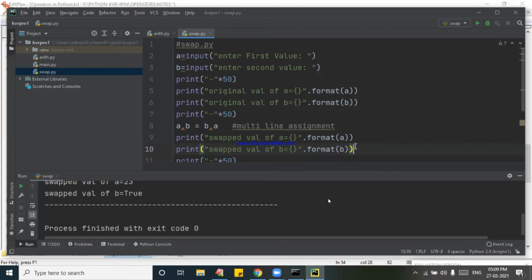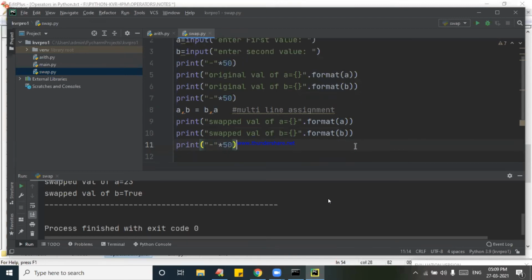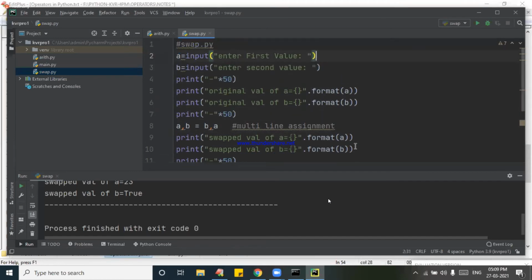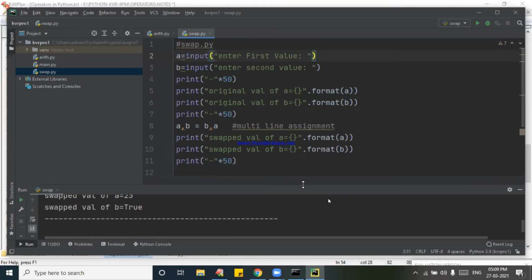If you don't want to use format, you follow the old format. Original value of A is equal to, in double quotes, comma A. Like how you followed in your previous notes, you can follow that. Complete it. After completion, tell me that you completed. Then I will go for the next operators.